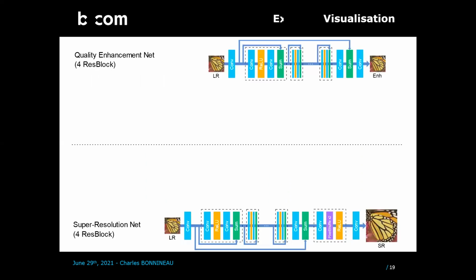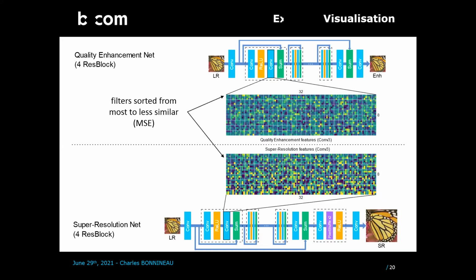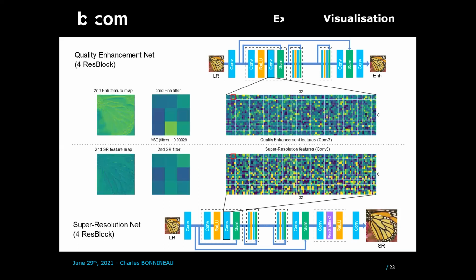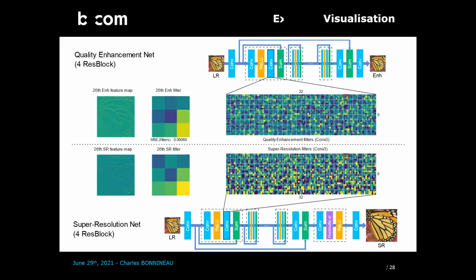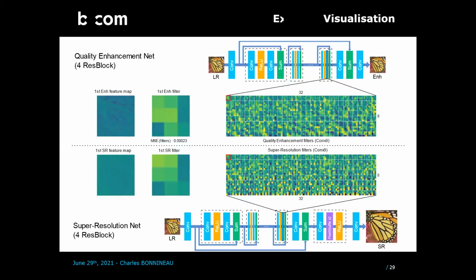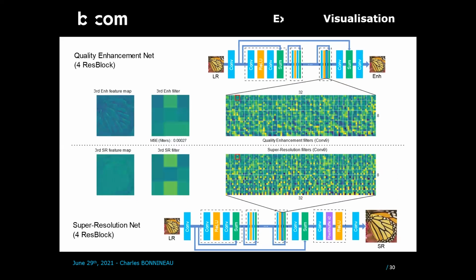Let's have a look now at this quick simulation. Here, we visualize two single task networks, one for quality enhancement and one for super resolution. If we look at the learned features and make them match each other, we observe an obvious similarity between the features. The same observation can be made for a deeper layer.